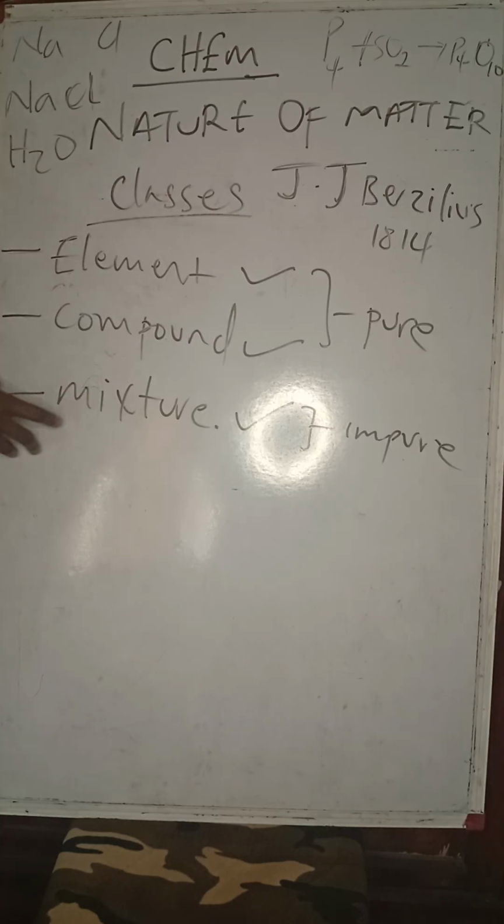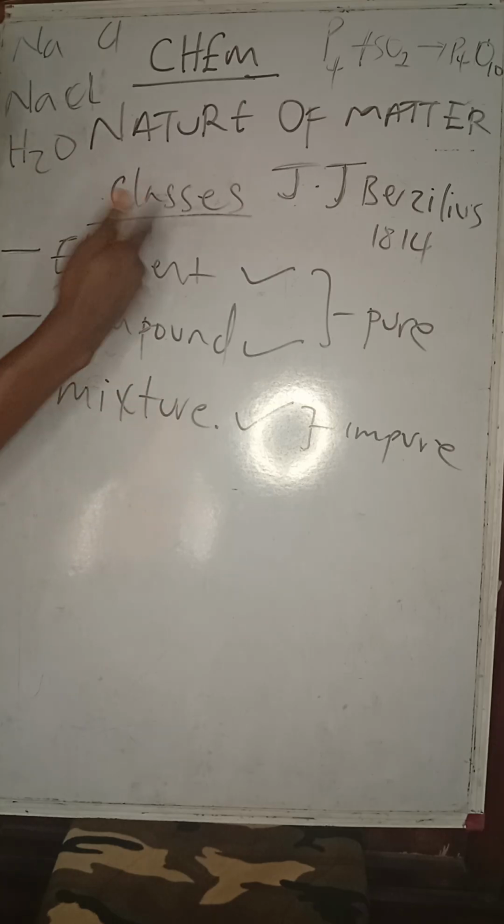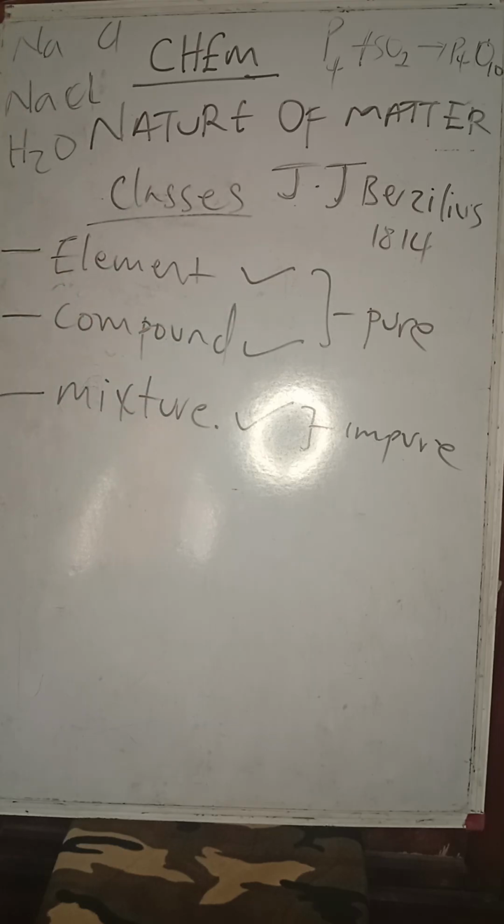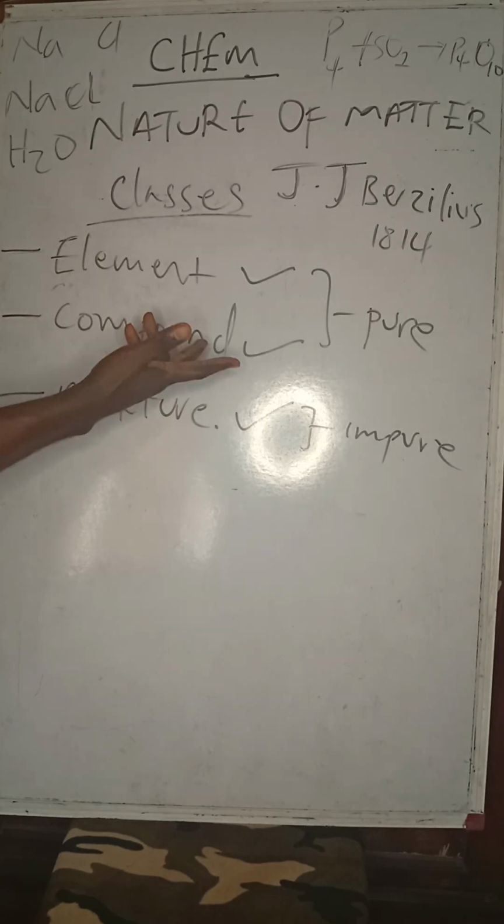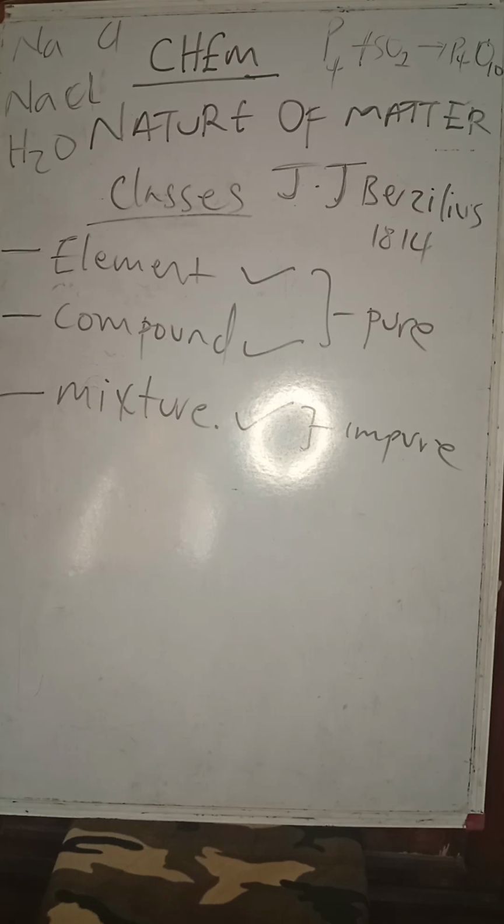What about the mixtures? Mixtures, remember, are impure. They are impure because a mixture is a combination of elements or compounds. We can say a mixture is a combination of two or more pure substances and there is no chemical combination. So a mixture is the physical combination of two pure substances. Are you getting that? Element, compound, they form a mixture and they are physically combined. What I mean is that they can be easily separated. Remember, a physical change can be easily reversed. So if I have a mixture, I can easily separate the mixture.